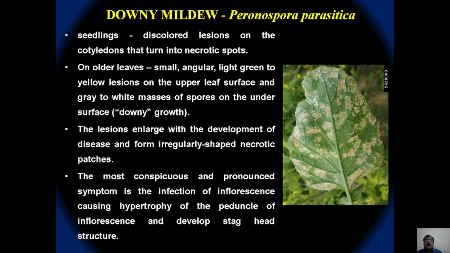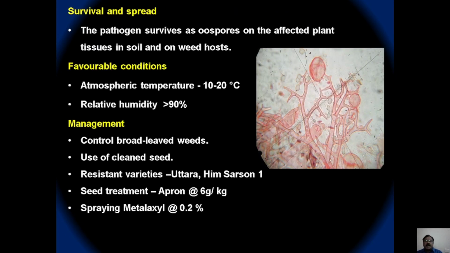So while studying about the Albugo disease in the previous slides, we told that the presence of Albugo is also associated with the downy mildew symptom. So both combined together, they may produce hypertrophy and hyperplasia of inflorescence, petiole, peduncle, etc., and produce stag head like symptoms. And the downy mildew pathogen is known to produce hyaline, sinuous, highly branched mycelium, and the sporangiophores are long and dichotomously branched, and these branches are at acute angle.